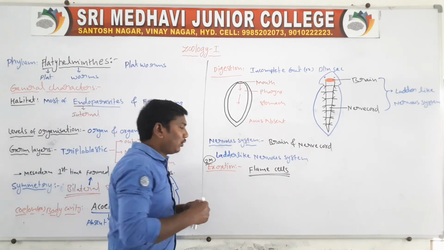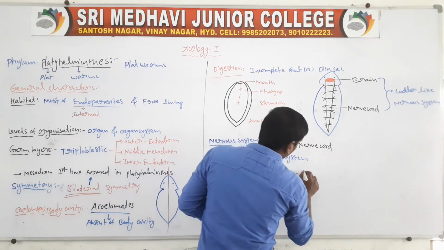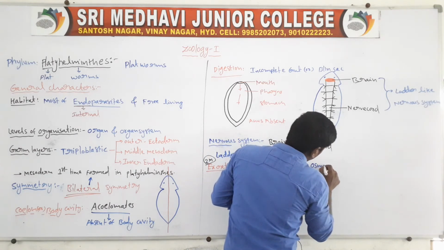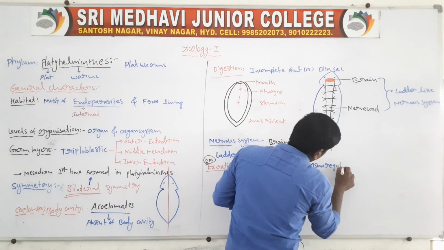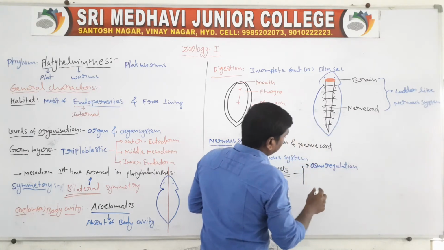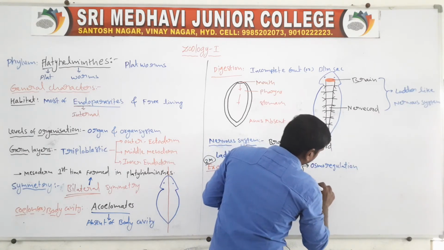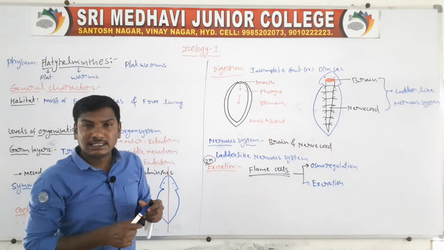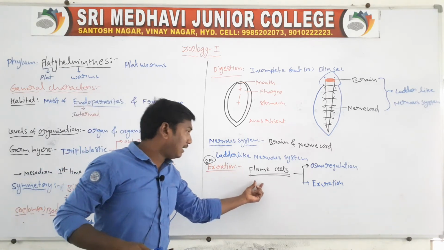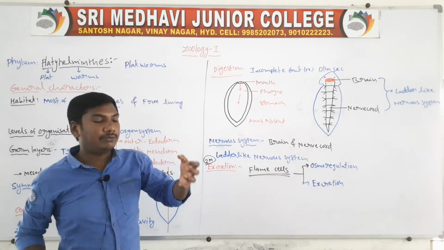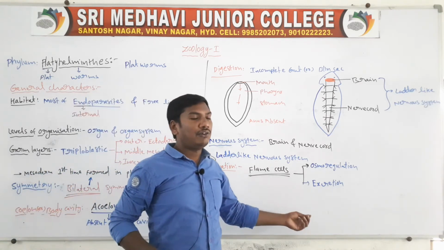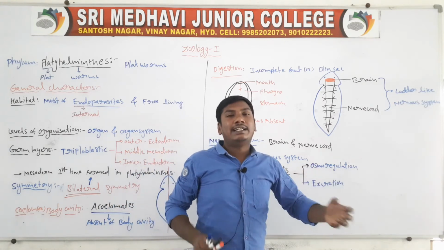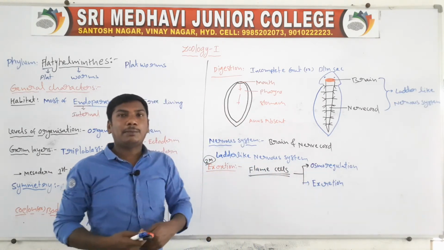The flame cells have two functions. One is osmoregulation, and another one is excretion.